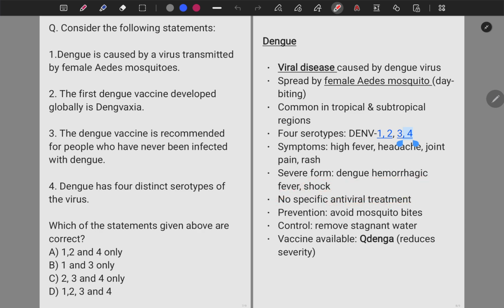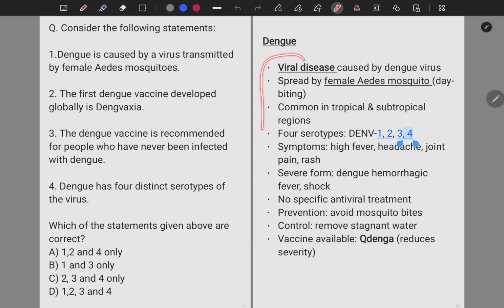Prevention can be done through avoiding mosquito bites, and control is by removing stagnant water, because the carrier of this virus, the female Aedes mosquito, multiplies and breeds in stagnant water. So if we remove this stagnant water, this can be controlled. As for the vaccine, India is developing the Qdenga vaccine, which will reduce severity but will not eliminate the infection itself.